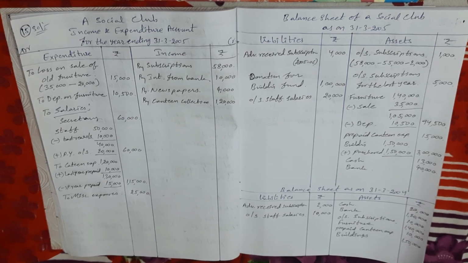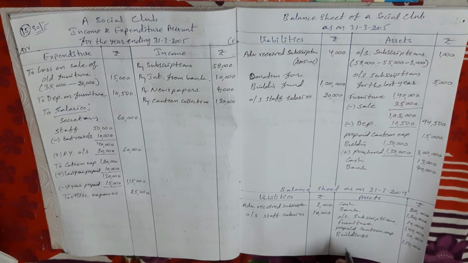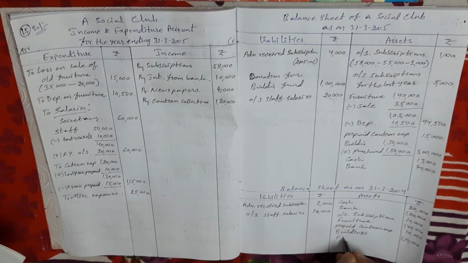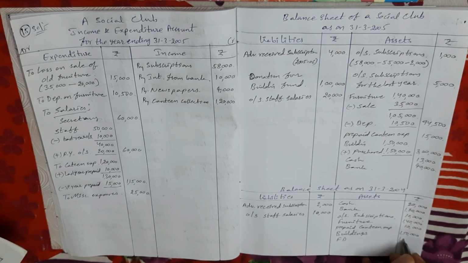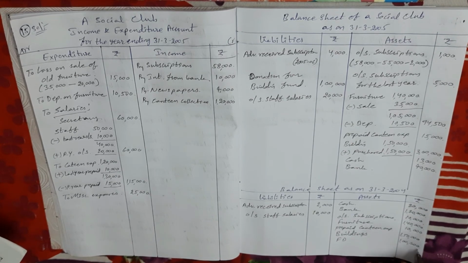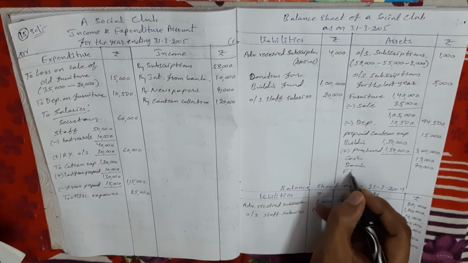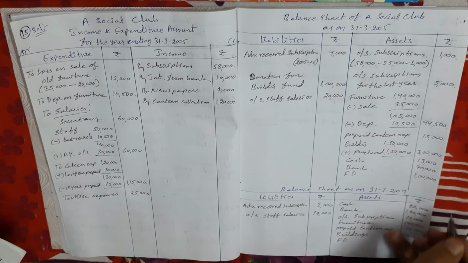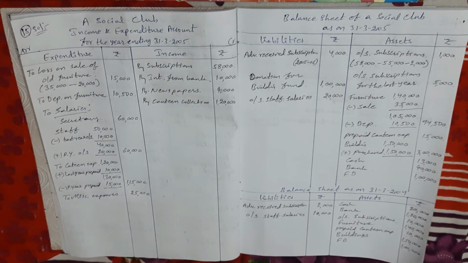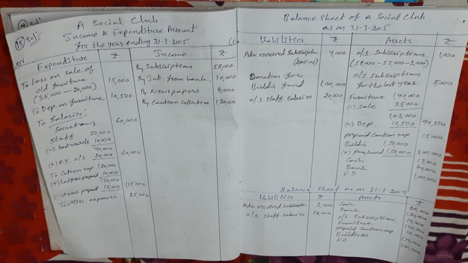The last item, fixed deposit. So here fixed deposit last year amount we take in last year balance sheet asset side, FD. Last year we have 1 lakh and current year also we have the same amount, FD 1 lakh. Okay, so all the adjustments are completed.